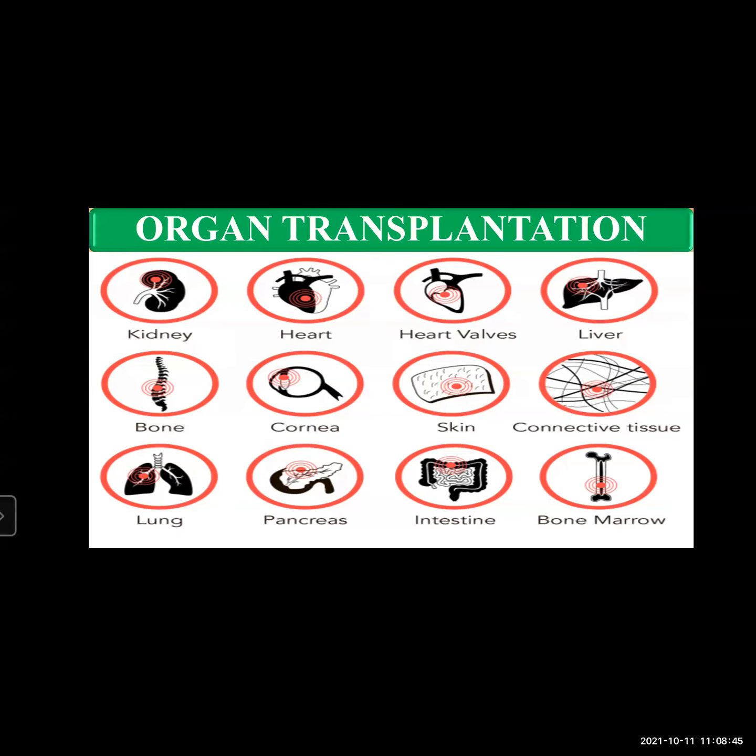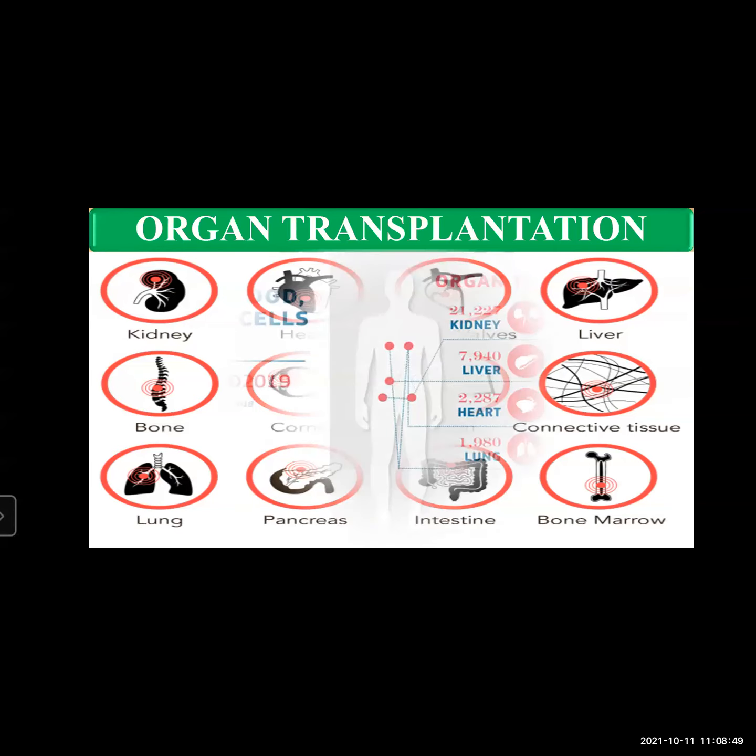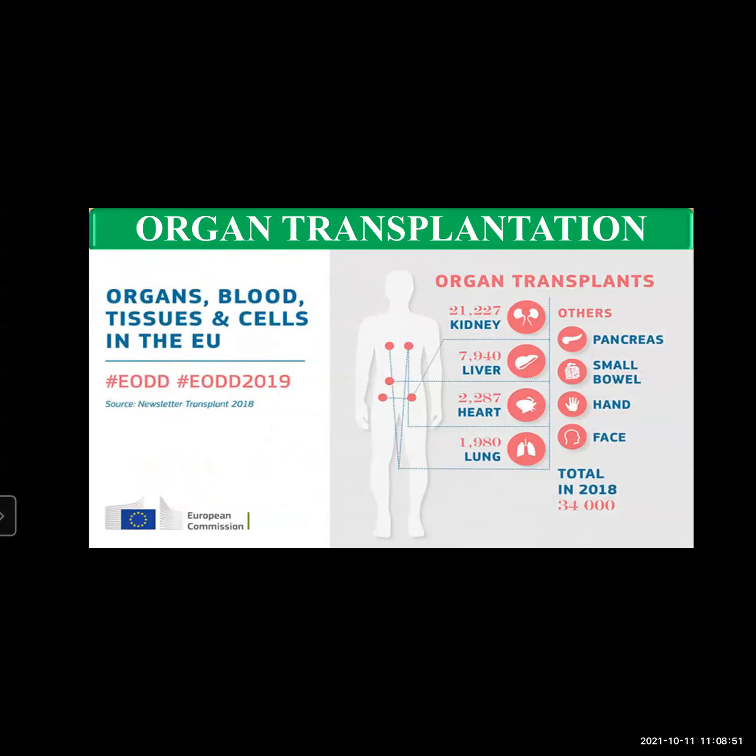Various organs in the human body either become less efficient or completely functionless due to reasons like aging, accidents, infections, or disorders.